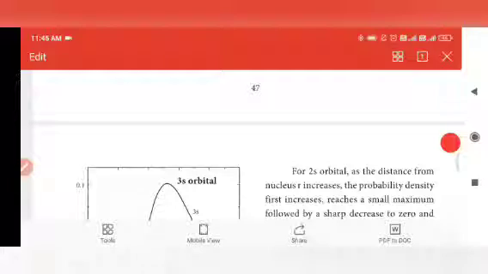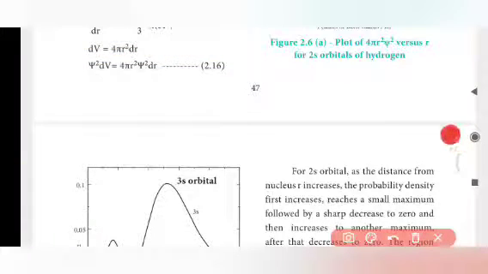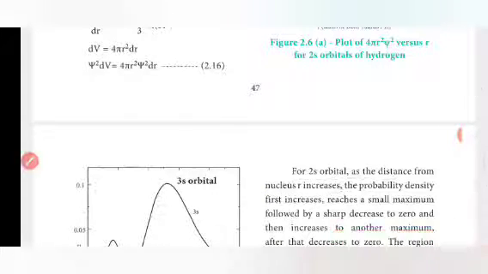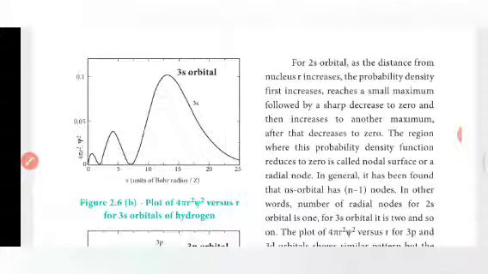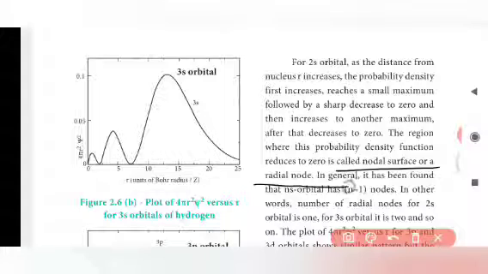For the 2s orbital, as the distance from the nucleus increases, the probability density first increases, reaches a small maximum followed by a sharp decrease to 0, and then increases to another maximum and after that decreases to 0. The region where this probability density function reduces to 0 is called a nodal surface, that is, a radial node.